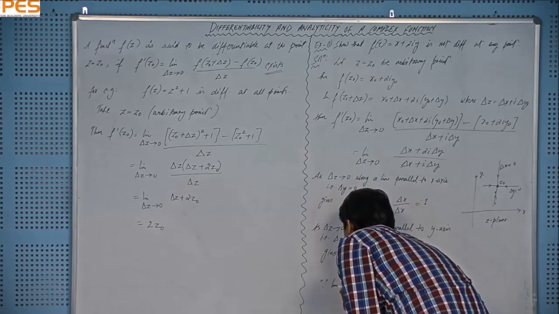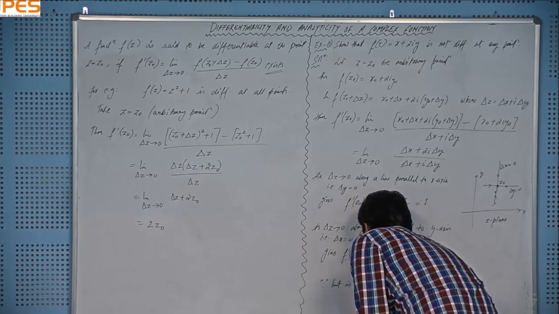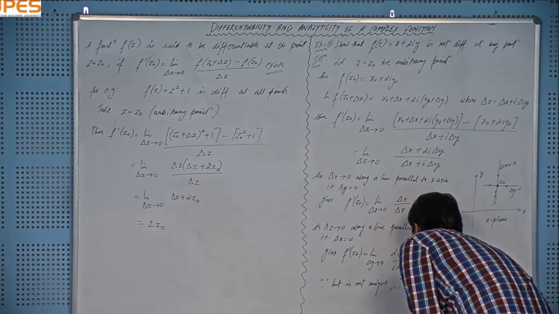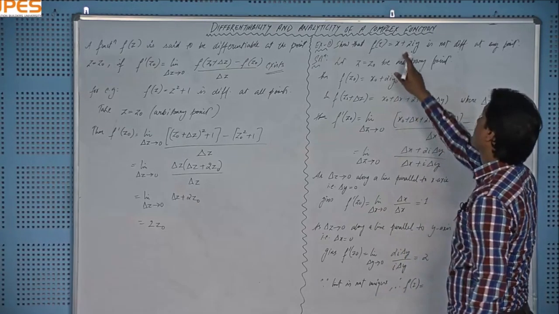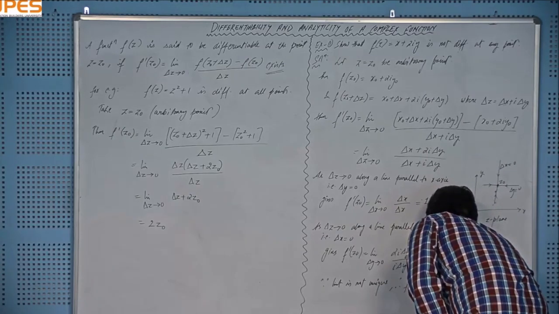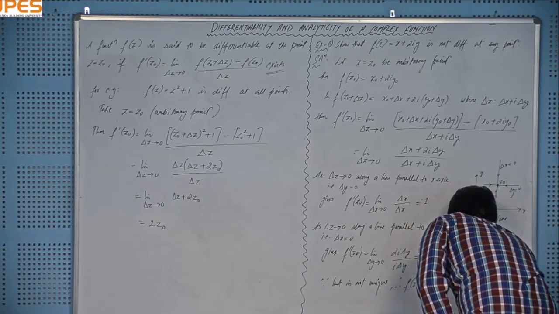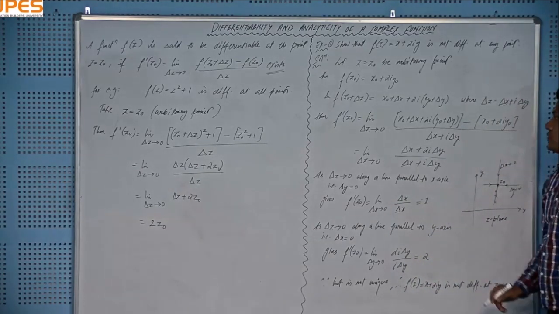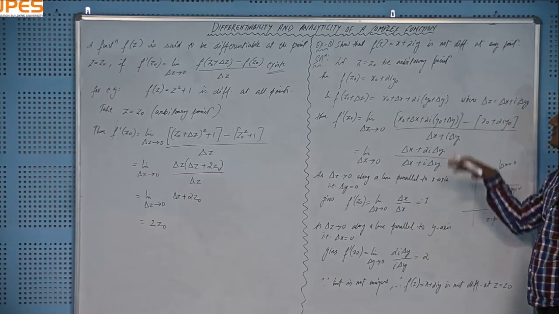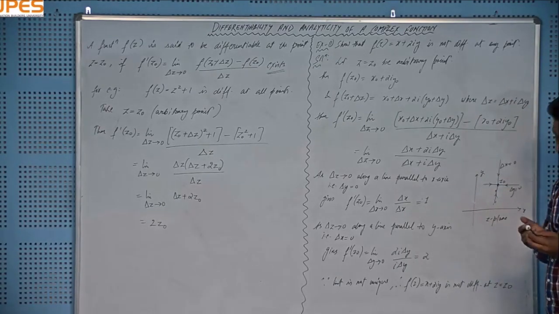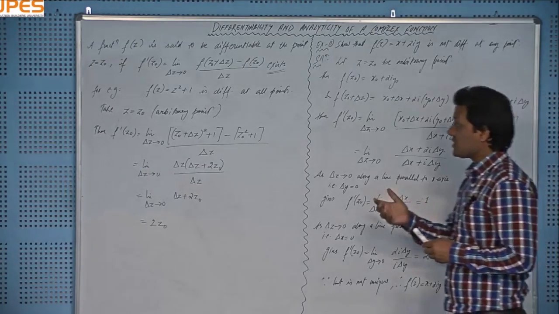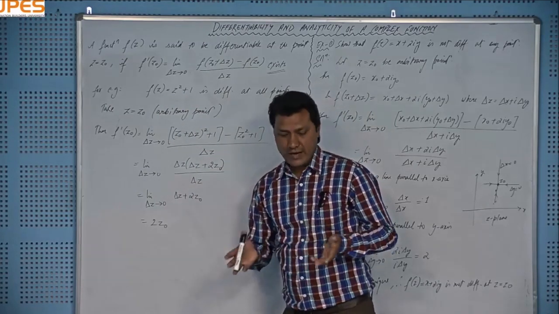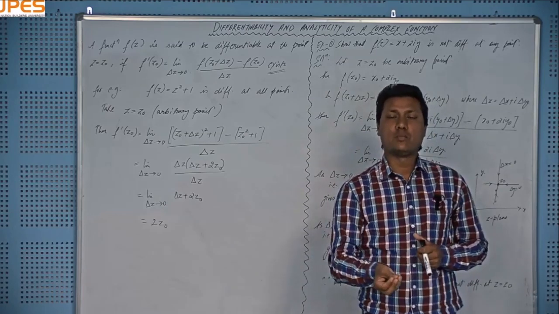Since the limit is not unique, or we can say the limit doesn't exist, therefore f of z, this function x plus 2 iota y, is not differentiable at any point z equal to z naught. So this is a non-example which is not differentiable at any point on the complex plane. And this is a supporting example which is differentiable at any point on the complex plane. And we have some examples which are differentiable at one point.